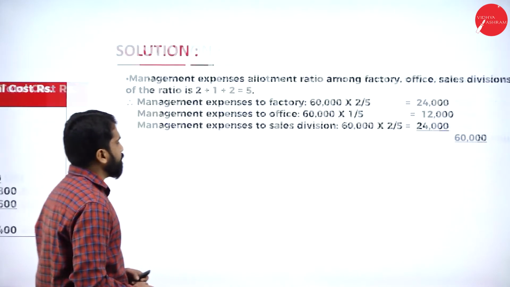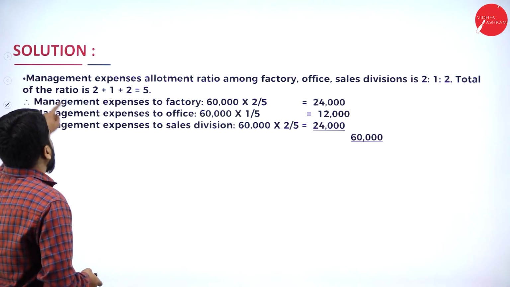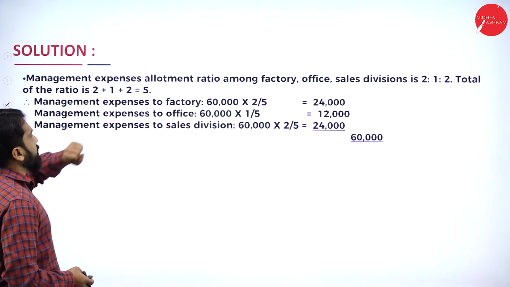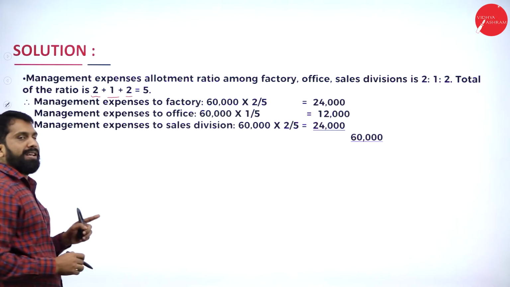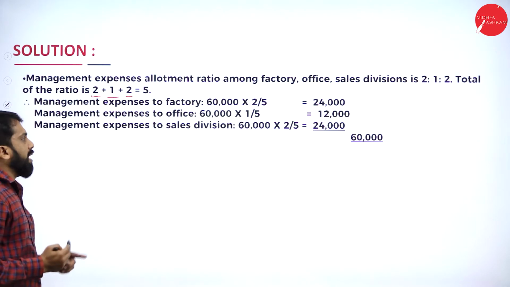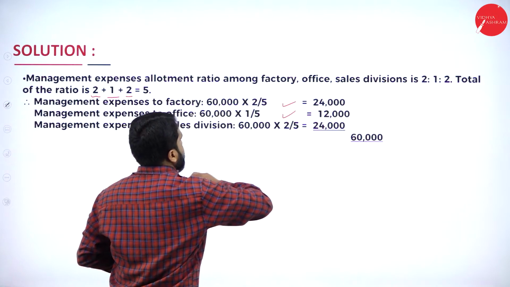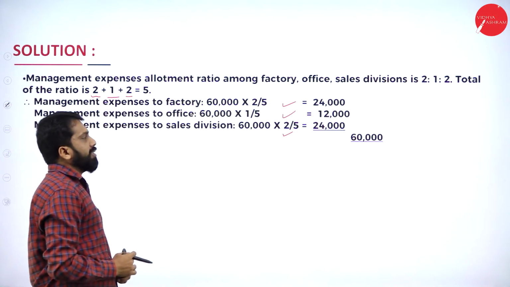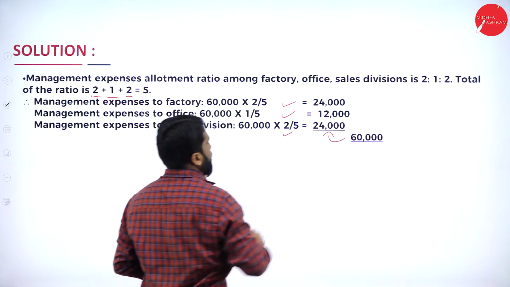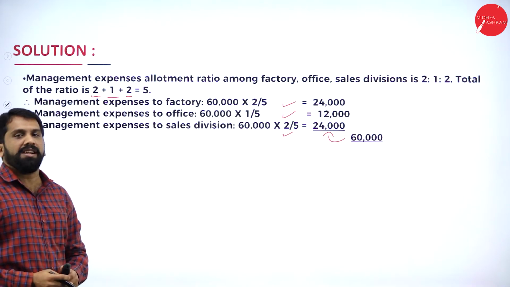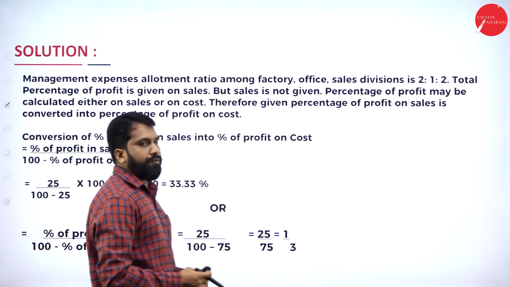We'll check that. This will be your working out for your management expenses allotment, like 2:1:2, 2 plus 1, 3, 3 plus 2, 5. So it will be 60,000 into 2 by 5, 60,000 into 1 by 5, and 60,000 into 1 by 5. Your final answer will be how much? 60,000. This is a calculation to find out.